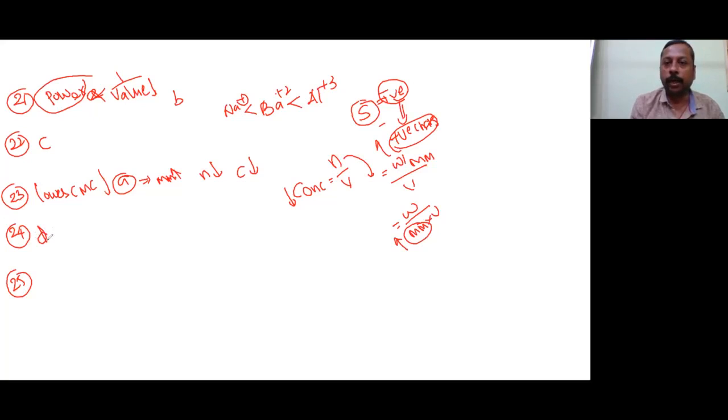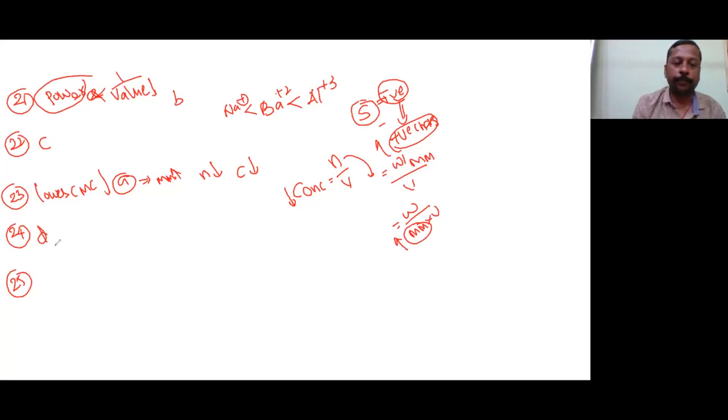Therefore, you need not add anything which is required to stabilize. Lyophobic requires a stabilizing agent. Okay. That is what is called a protective colloid. Protective colloids are required for what? Lyophobic.